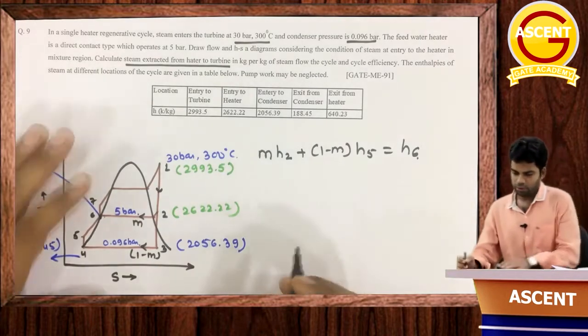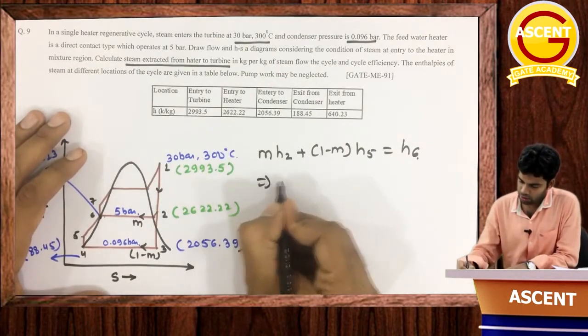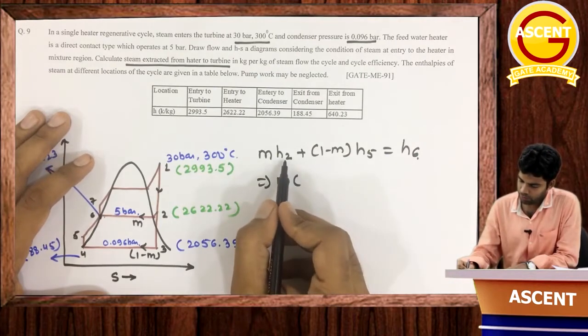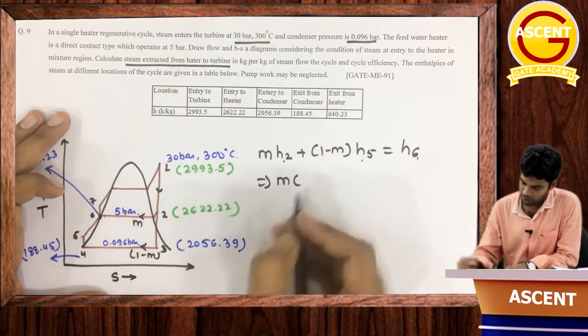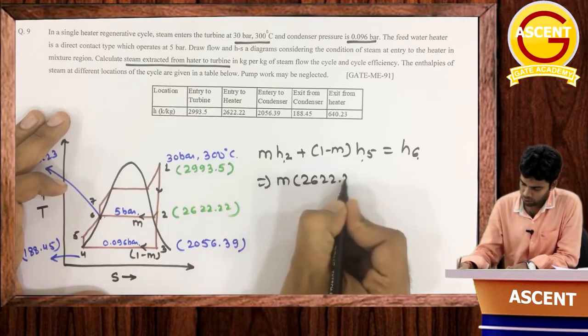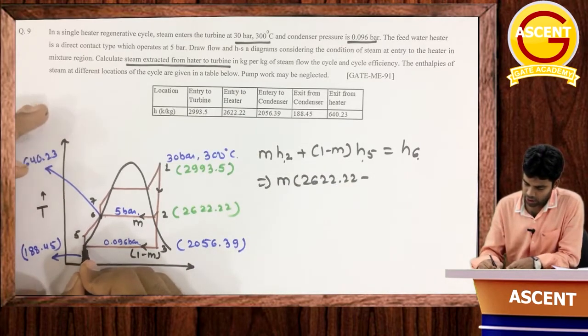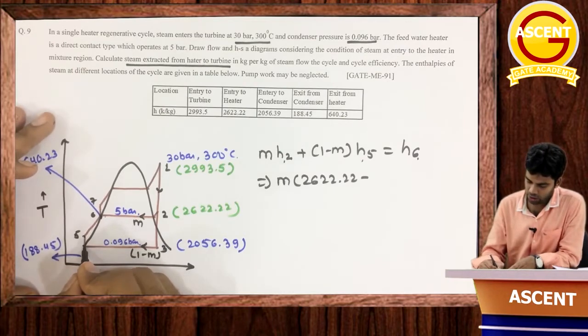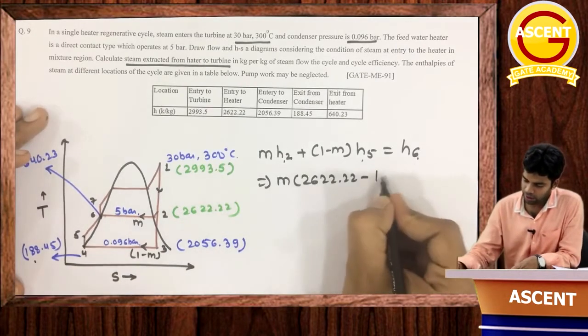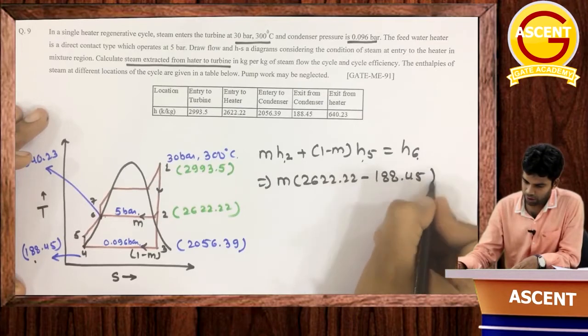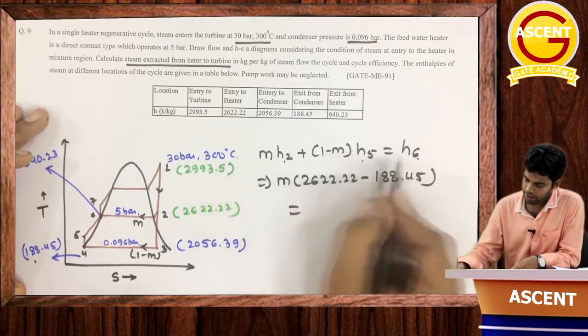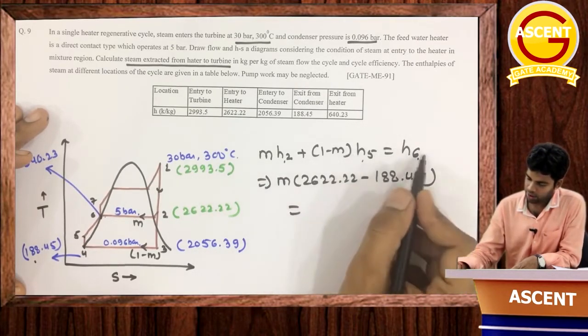Okay, that is the best thing. Now from here just put the value. So this will be equal to m into H2 minus H5. H2 is 2622.22 minus H5. H5 will be taken as equal to H4, since pump work is neglected, which is equal to 188.45. This is equal to H6 minus H5.